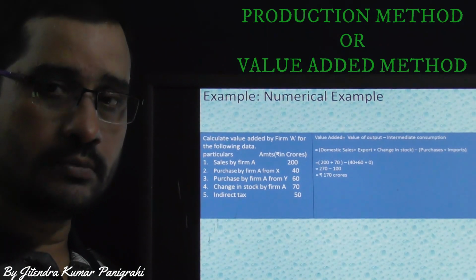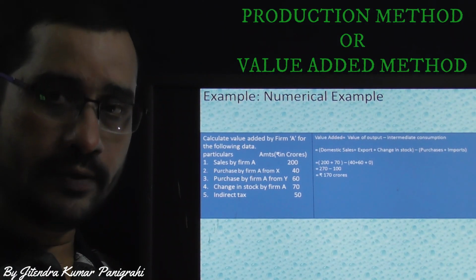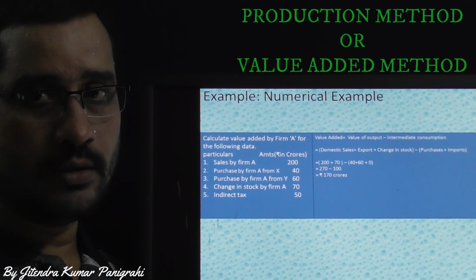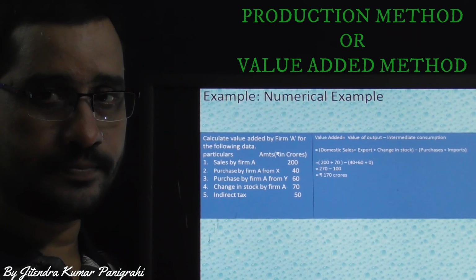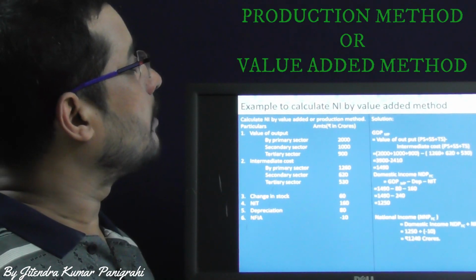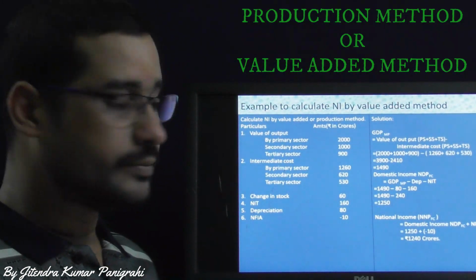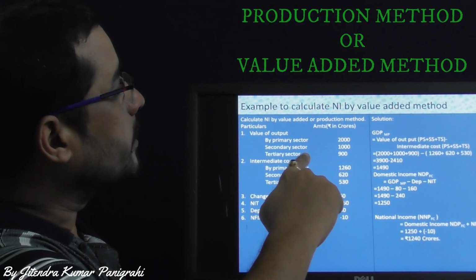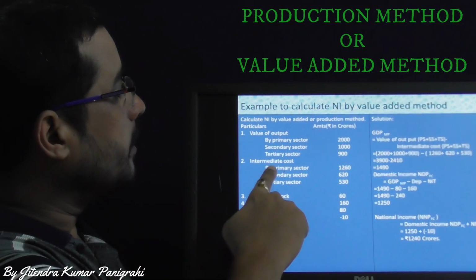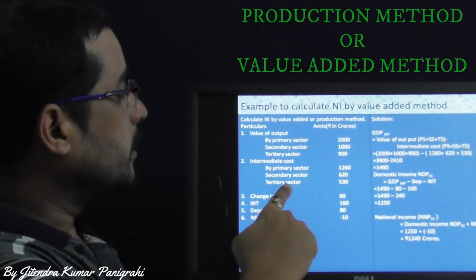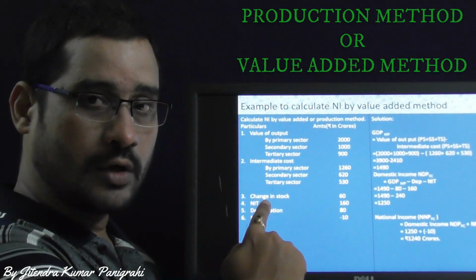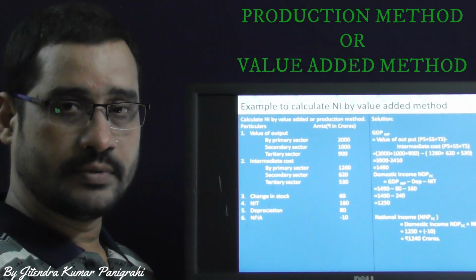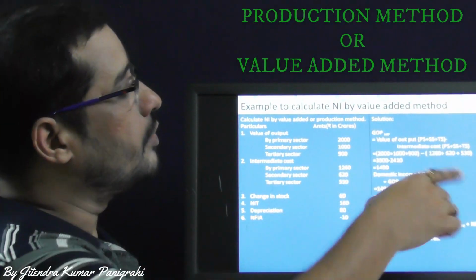So there are other numerical examples in different books and reference books. So please go through them. Let me give an example of calculating national income by the value added method. This is the figure. Particulars are given: value of output for primary sector, secondary sector and tertiary sector, intermediate cost for primary sector, secondary sector and tertiary sector, change in stock, NIT, depreciation, NIT and NFIA. These factors are given, and this is the solution.